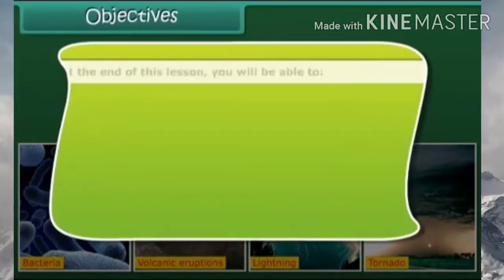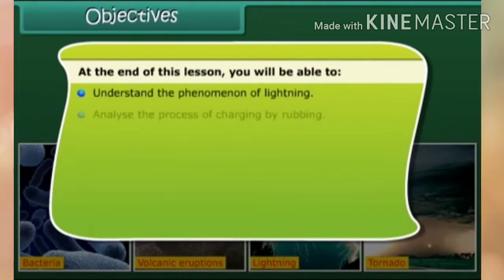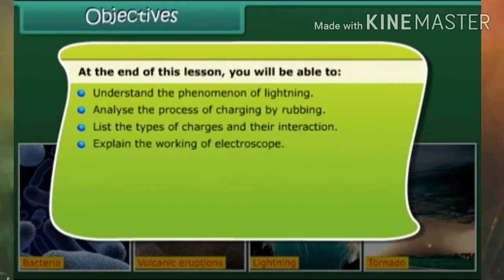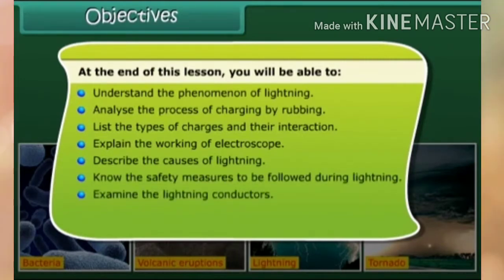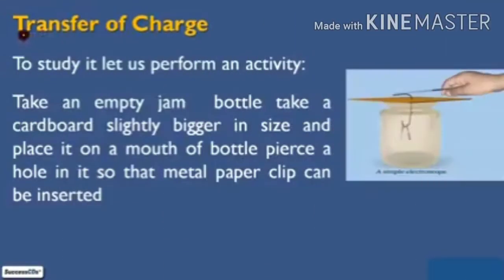Objectives. At the end of the lesson, you will be able to understand the phenomenon of lightning, analyze the process of charging by rubbing, list the types of charges and their interaction, explain the working of the electroscope, describe the cause of lightning, know the safety measures to be followed during lightning, examine the lightning conductor, recognize the cause of earthquakes, and identify the precautions to be taken during earthquakes. So the first topic you are going to learn today is transfer of charges.